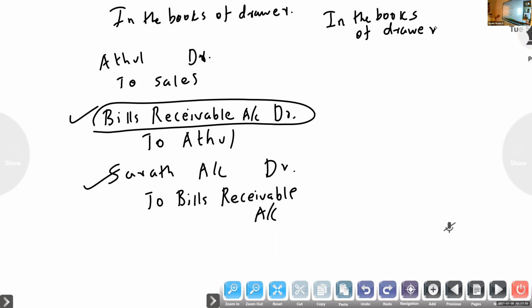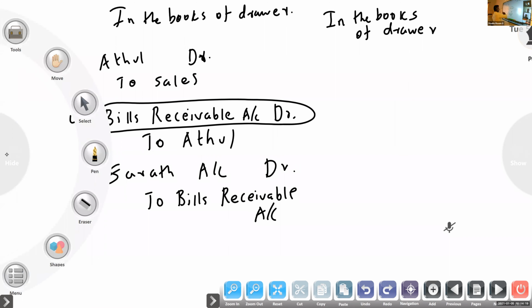The drawer is endorsing, so no relation here. Clear? Like discounting, bill sent for collection: no entry for bill sent for collection, no entry for discounting, no entry for endorsement, because it is endorsed by Karthik only. So in the books of drawee, same, no need to write.